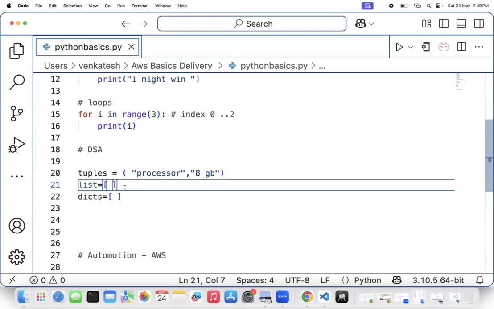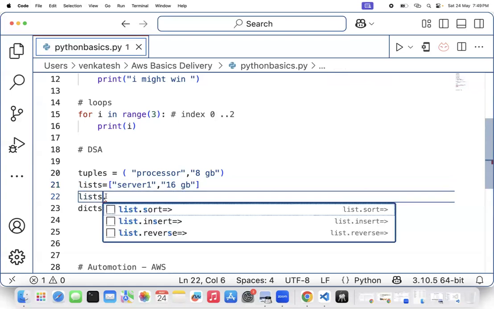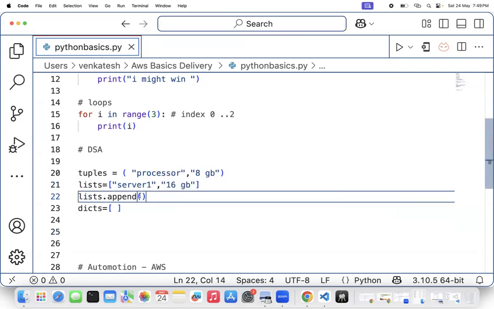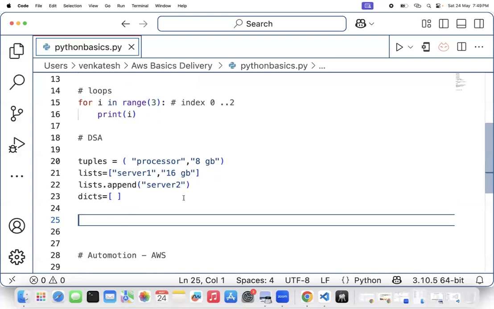So list, when will we use list? For example, suppose you buy one server which has a capacity of, let's say, 16 GB RAM, and tomorrow you want to add one more server. You can use a list, which is all about growing the data. You can specify the object name, list dot append, and you can add more servers here, for example, server 2. That is very, very important. Okay, so that is one way we can do it.